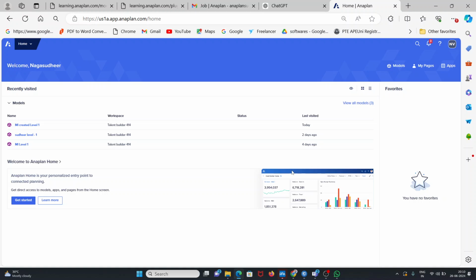So the advantage of this is that, with Anaplan, any organization can do business planning, forecasting, budget planning, and performance analysis. Suppose a manufacturing company is running. If they want to prepare a forecast for the upcoming 2 or 3 years, they can plan it with this Anaplan technology.